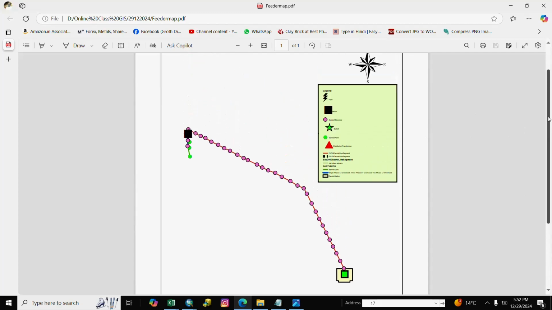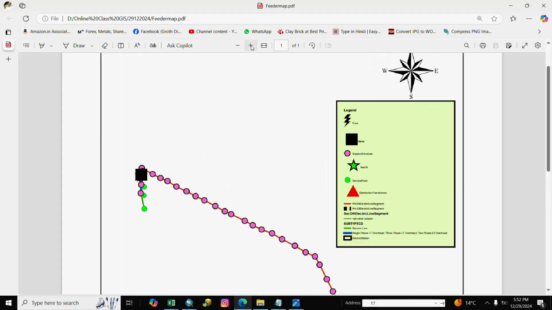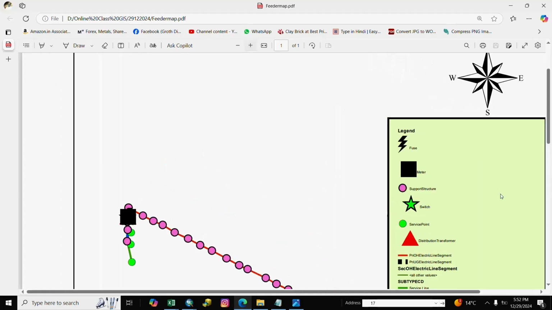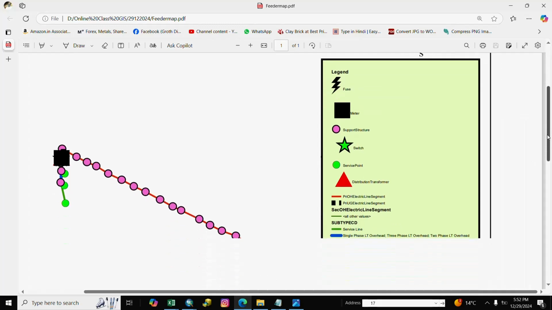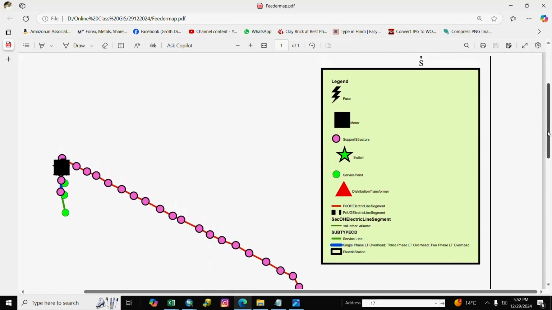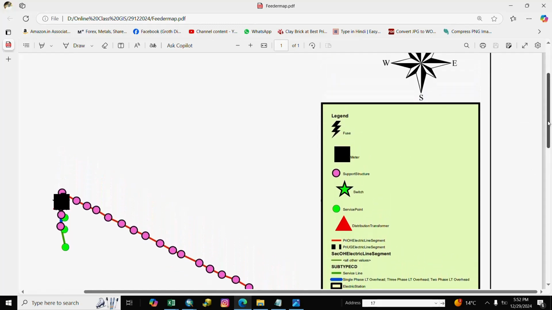Here is symbology. You also see, zoom it, and you see here all symbology.